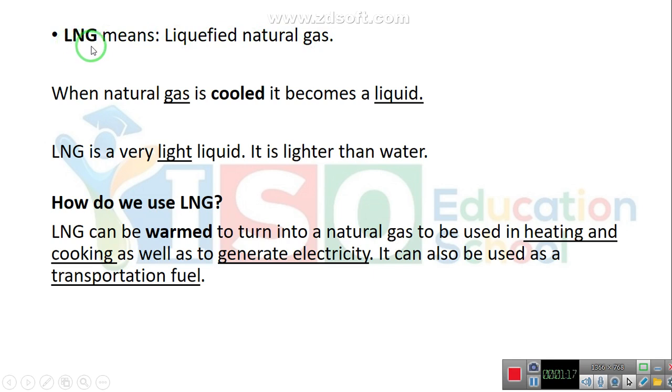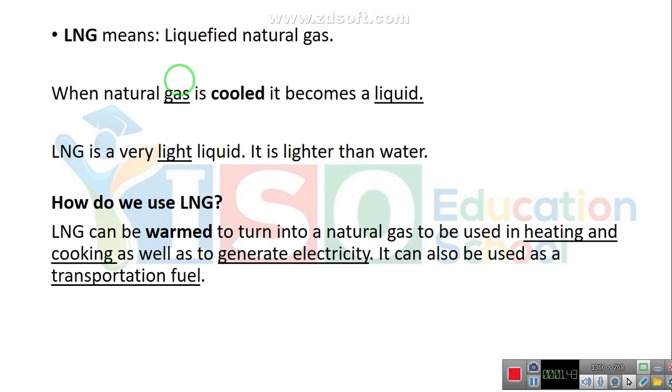What do I mean by a natural gas? What do I mean by a gas? When natural gas is cooled, it becomes a liquid. A gas means something, for example, like oxygen. Oxygen is a gas. Carbon dioxide is a gas. So this is what I mean by a gas.